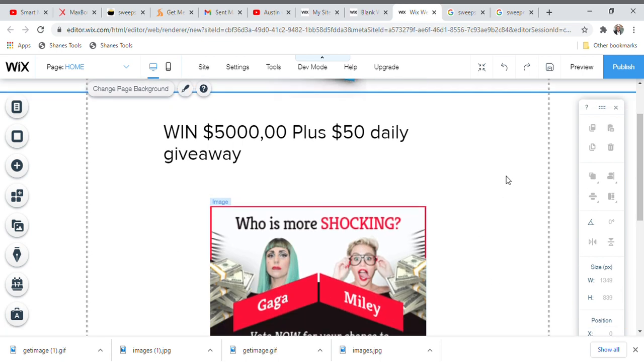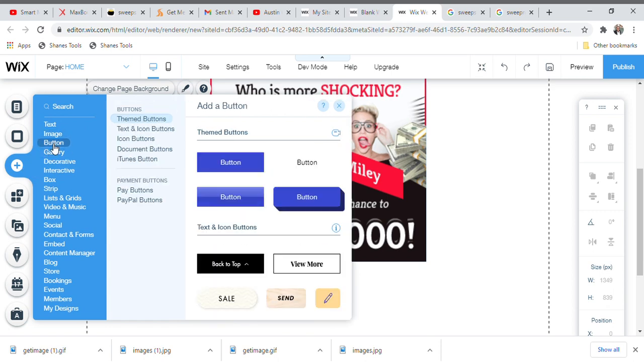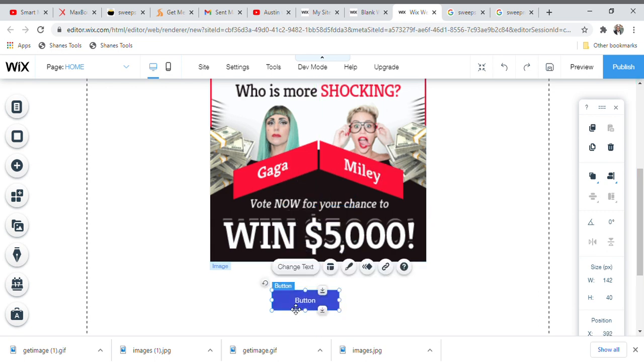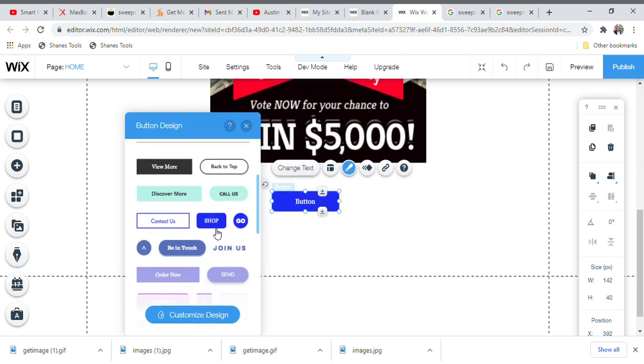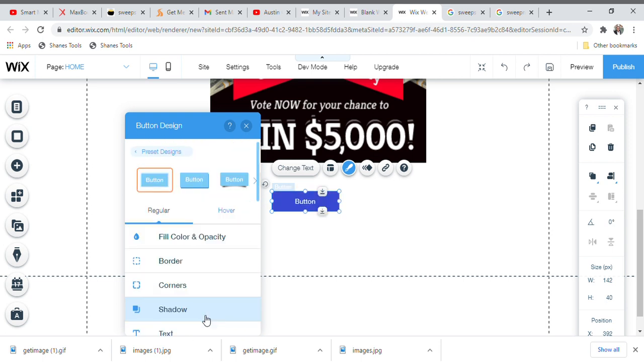So, guys, all you need to do is go back to this plus sign again. You click on it, you go to button, you click on button. Guys, now you click on the first area called this first button area. Guys, please pay very close attention because this place is very, very important. So, guys, now when you click on design, it's going to bring out this particular information. Okay, so all you need to do is go and click on customize design. Now when you click on customize design, you click on fill color and opacity.